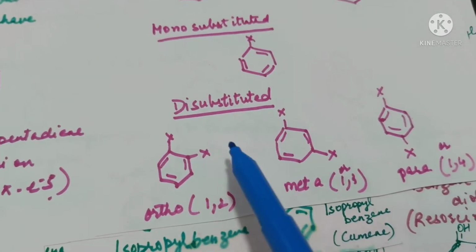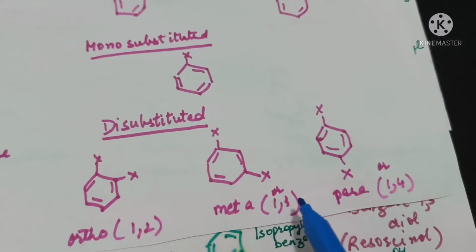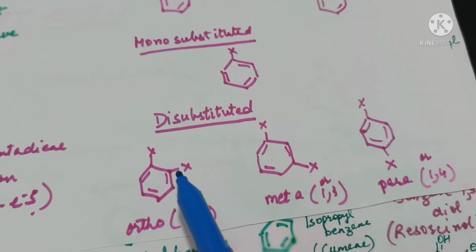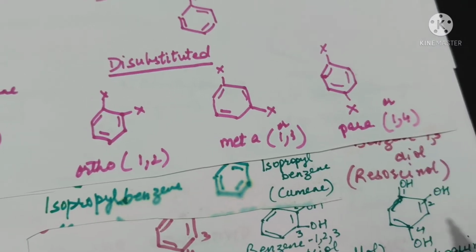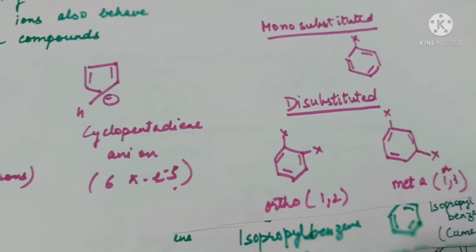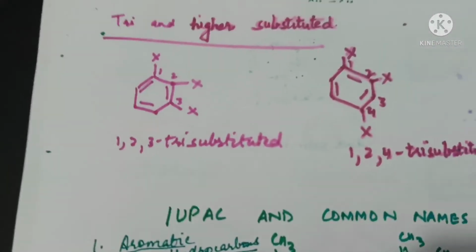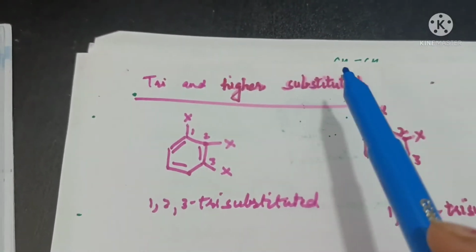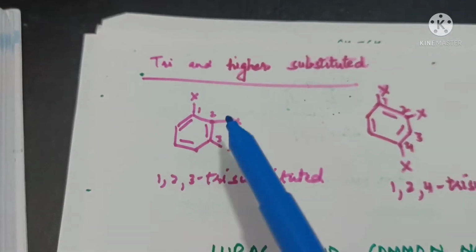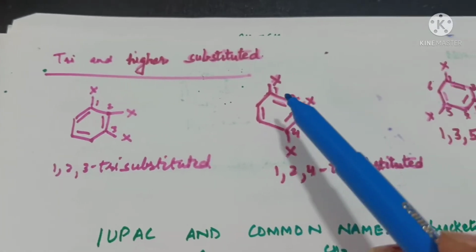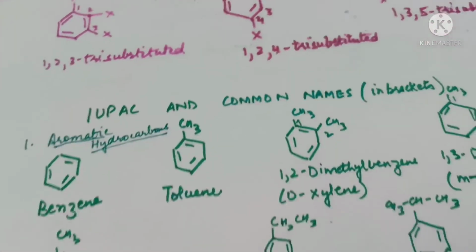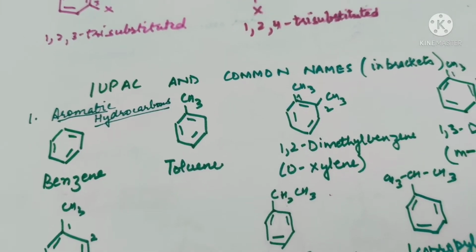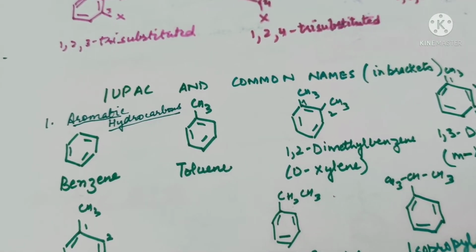So disubstituted compounds can be ortho, meta and para. 1,2 disubstituted, 1,3 disubstituted, or 1,4 disubstituted compounds. We also have tri and higher substituted compounds: 1,2,3 tri-substituted, 1,2,4 tri-substituted, and 1,3,5 tri-substituted. So let's take a few examples and write their IUPAC and common names.